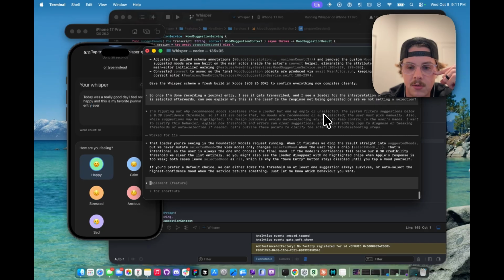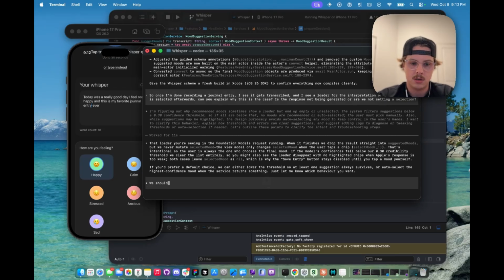If the model's confidence falls below our 0.3 credibility threshold, we clear the list entirely, so you might also see the loader disappearing with no highlighted chips when Apple's response is too weak. Both cases leave selected mood as nil, which is why the save entry button always stays disabled until you tap the mood yourself. If you prefer a default choice, we can either lower the threshold so at least one suggestion always survives, or auto select the highest confidence mood when the service returns something.